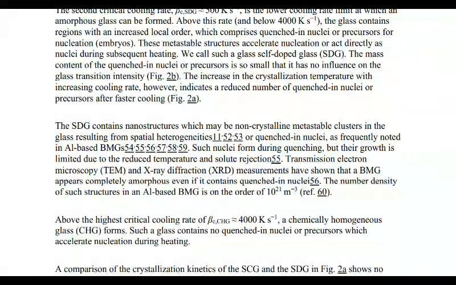The SDG contains nanostructure, which may be non-crystalline metastable clusters in the glass resulting from spatial heterogeneities, or quenched-in nuclei, as frequently noted, limited due to the reduced temperature and solute rejection. Transmission electron microscopy and X-ray diffraction measurements have shown that a BMG appears completely amorphous even if it contains quenched-in nuclei.